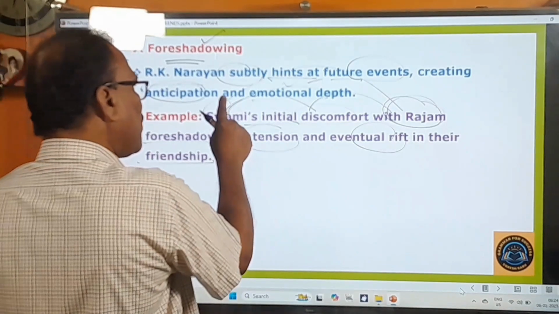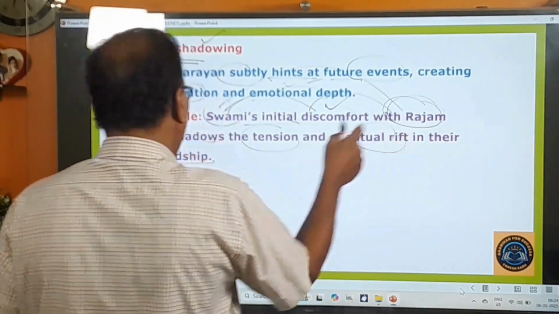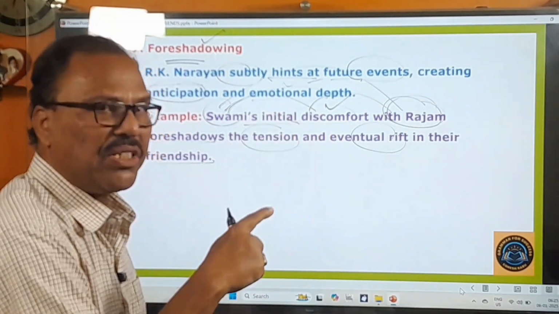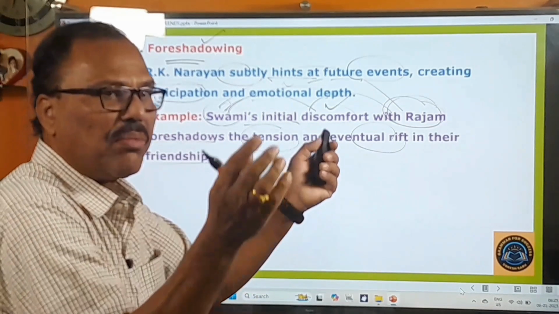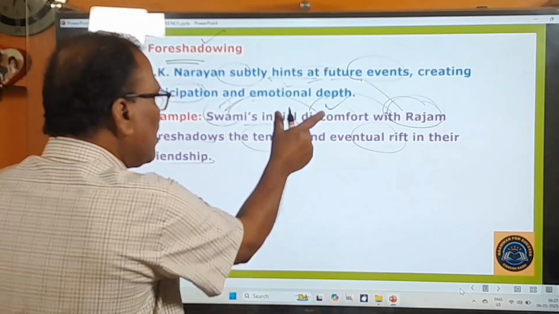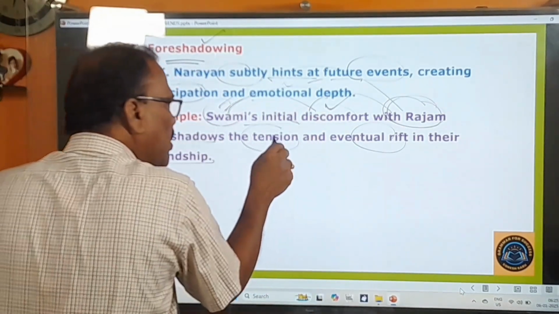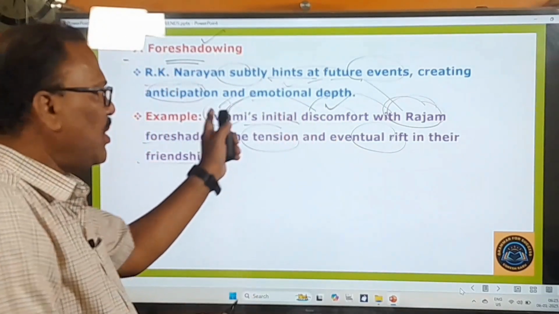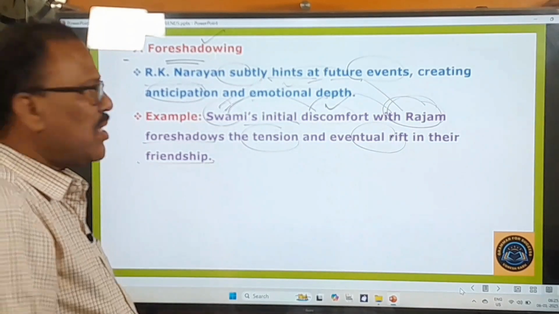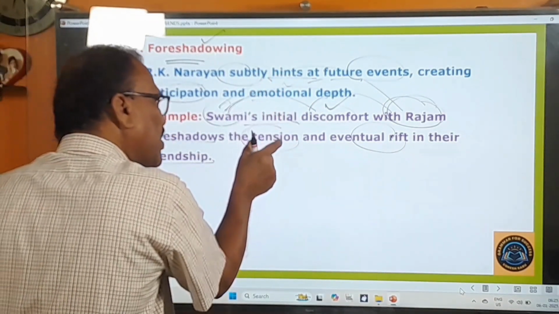Therefore, Swami has some kind of discomfort or inconvenience with Rajam, and when the readers learn about this, they will guess that there is going to be some kind of quarrel or tussle between Swami and Rajam. They expect that. So this incident foreshadows the tension that is going to take place between these two, and the rift that is going to take place between them. So this thing makes the readers learn about this tension and the rift.